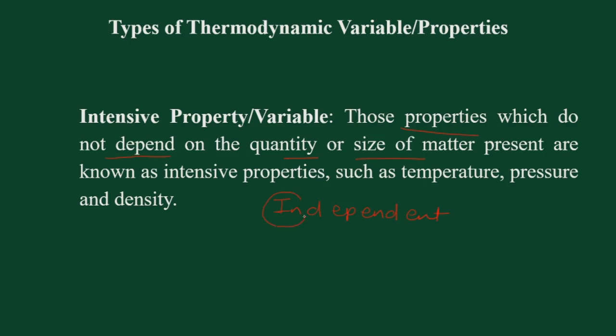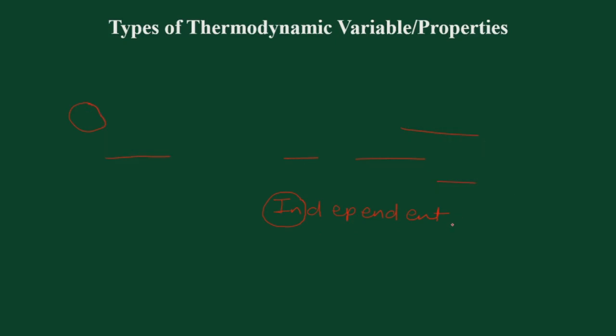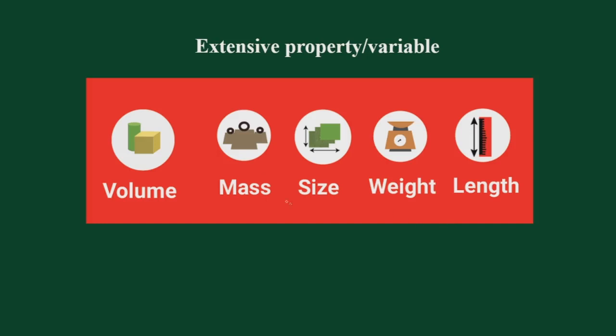So you can relate this with what is written here in the intensive property, and remember what is meant by the intensive variable or the intensive property. The examples are temperature, pressure and density, etc. Now what are the extensive properties? As you can see here, the volume, the mass, size, weight, length, all these are changing properties which depend on the size of the matter.